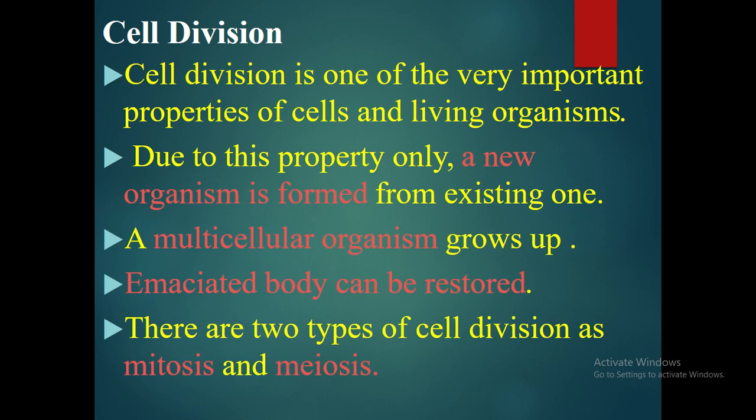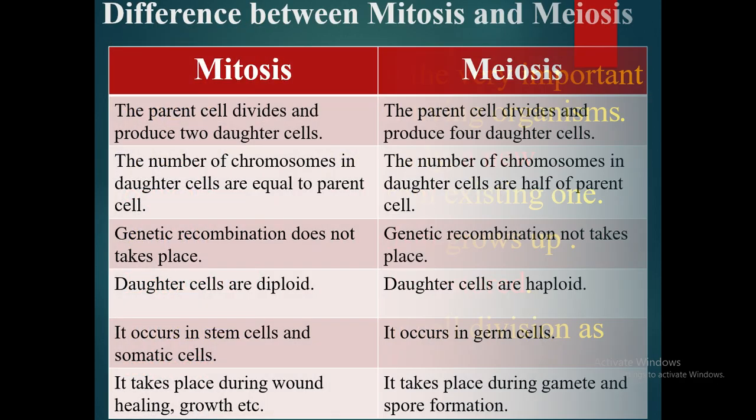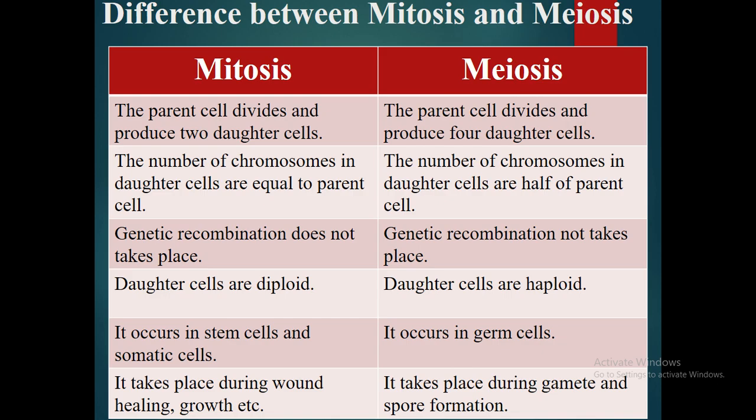Now let's see the cell division, which is very very important, and here the importance of cell division is given. Cell division is one of the very important properties of cells and living organisms. Due to this property only, a new organism is formed from the existing one. A multicellular organism grows up, and an emaciated body can be restored; any lost body part can be restored. There are two types of cell division, mitosis and meiosis. So we'll see the difference between mitosis and meiosis.